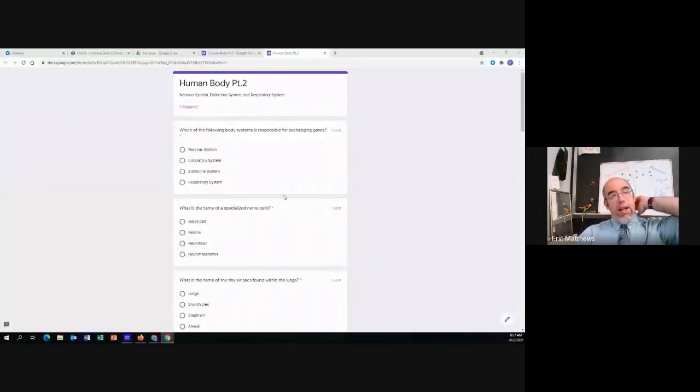There we go. And this is the human body part 2. So this is our nervous system, endocrine system, and respiratory system. So question number 1. Which of the following body systems is responsible for exchanging gases? Is it the nervous system that exchanges gases? The circulatory system? The endocrine system? Or the respiratory system that exchanges gases?